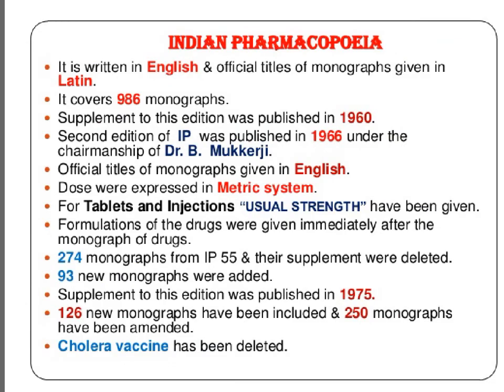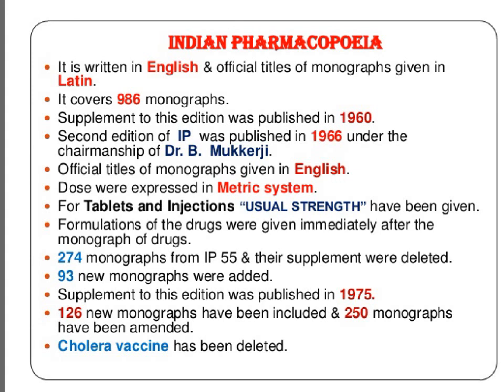In this slide, brief information about Indian Pharmacopoeia has been given. Indian Pharmacopoeia has been written in the English language, and official titles of monographs have been given in Latin. The current version of Indian Pharmacopoeia covers 986 monographs of different types of allopathic drugs. Paracetamol is one drug, darifenacin hydrobromide is a second drug. Likewise, information on 986 drugs has been covered in the recent Indian Pharmacopoeia.